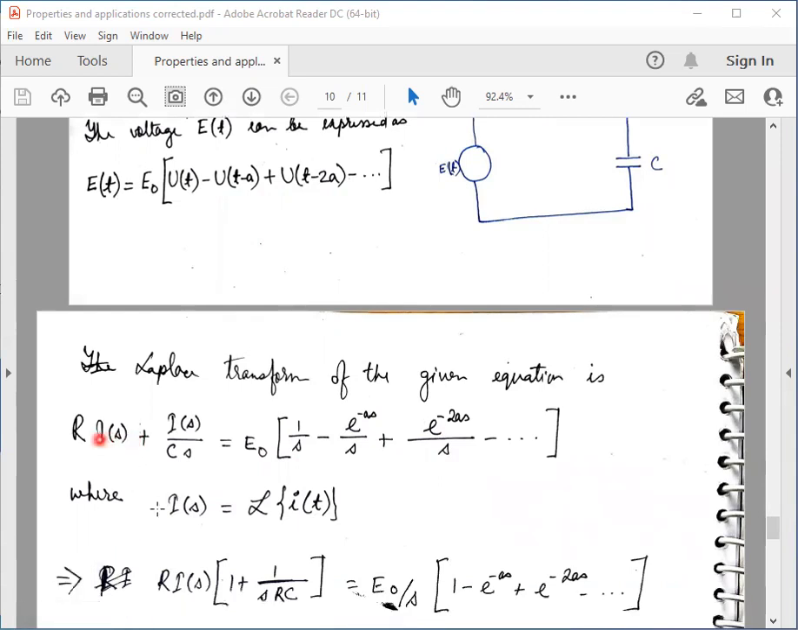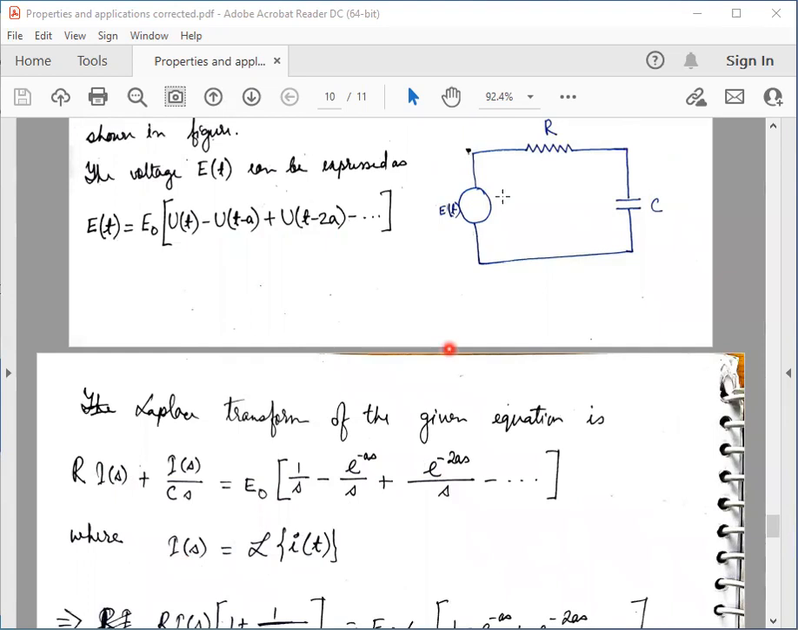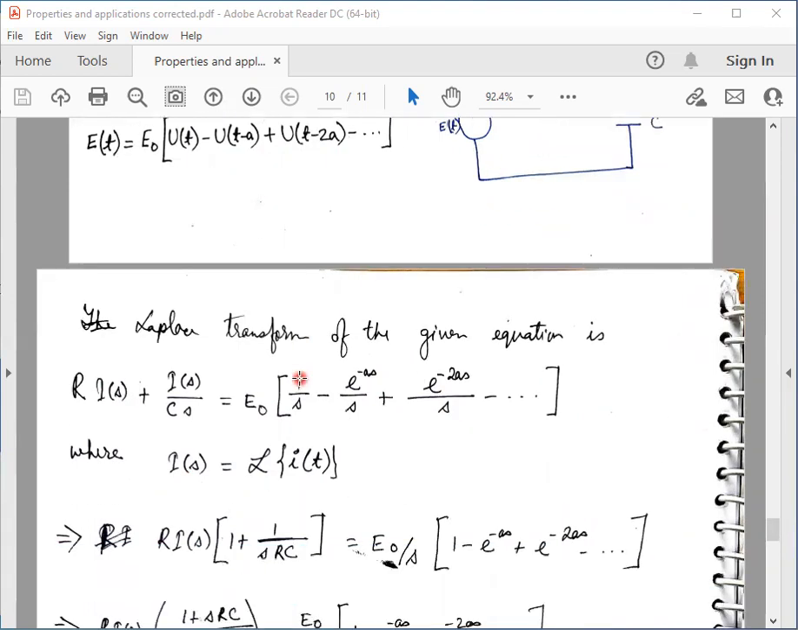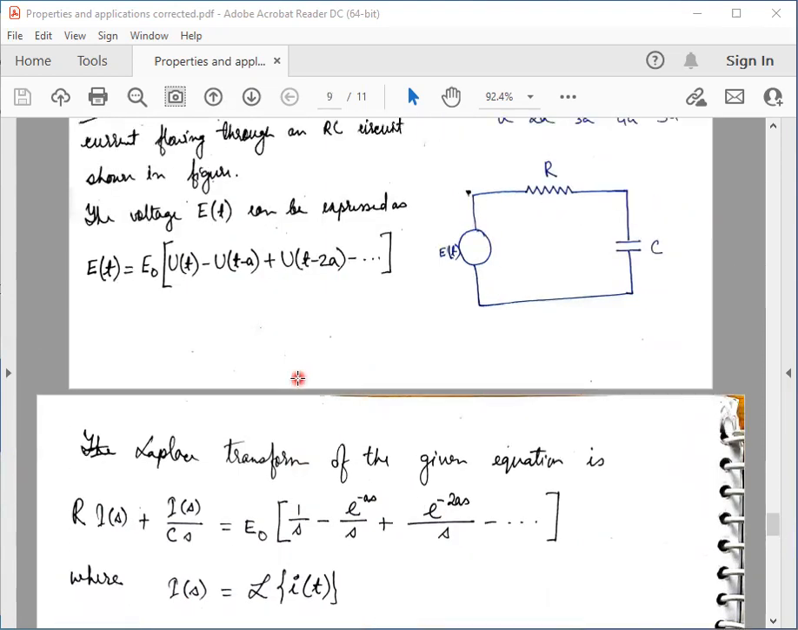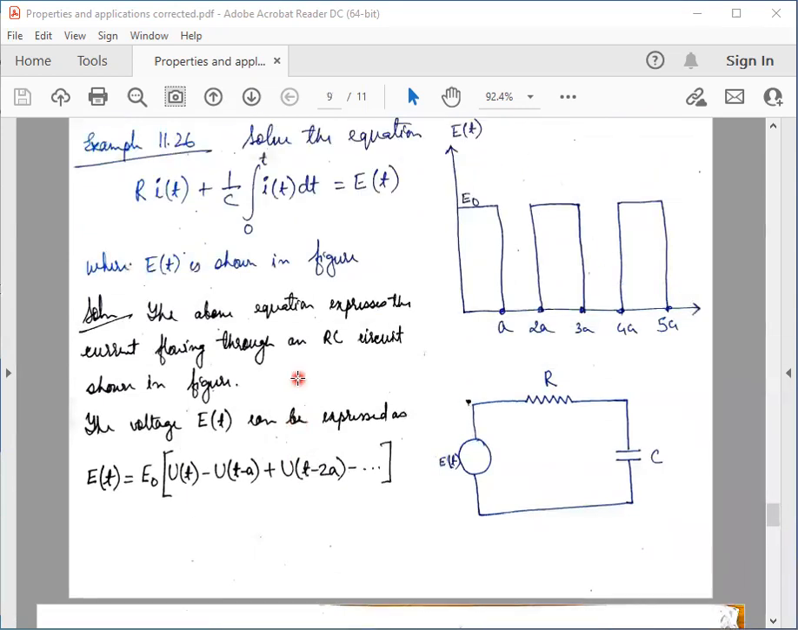Here capital I is the Laplace transform of small i, and small i is the current flowing in the circuit. So what are we going to find out here? We are going to find out the current flowing in the circuit when the external applied voltage is this rectangular waveform.